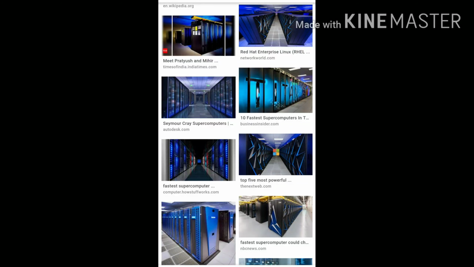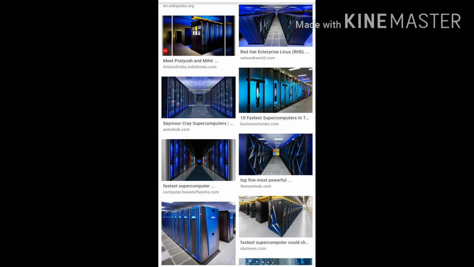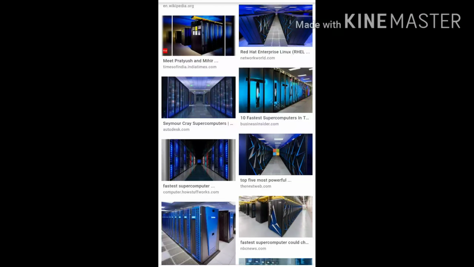Next, the most powerful computer is the supercomputer. It can process complex scientific calculations by using many microprocessors together. These are used by government agencies for satellite control, space research, weather forecasting, etc.